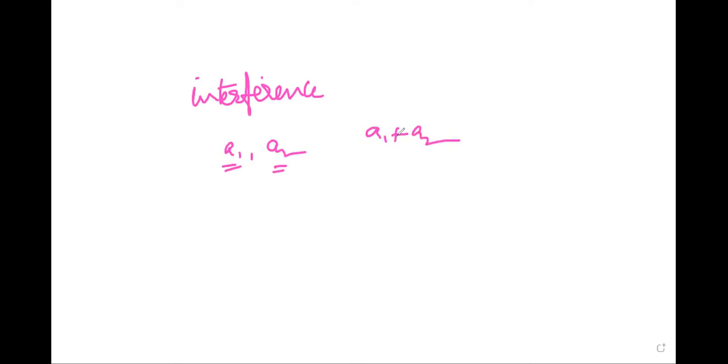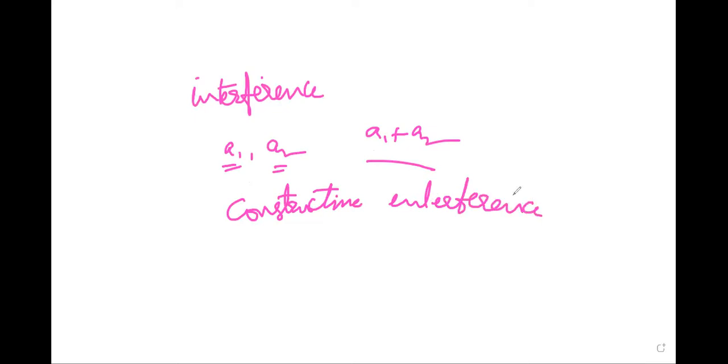This sum of the amplitudes due to these two waves is also interference. This is known as constructive interference.